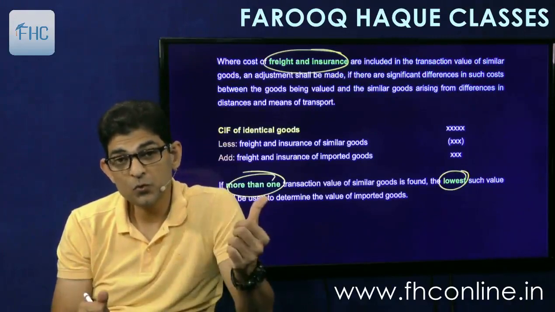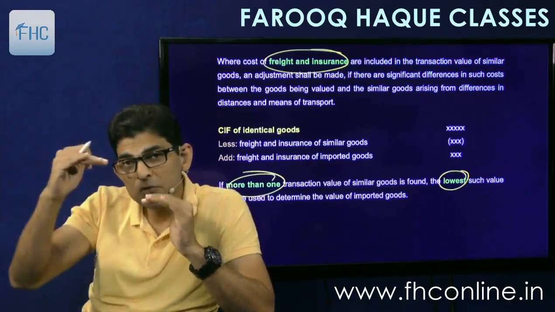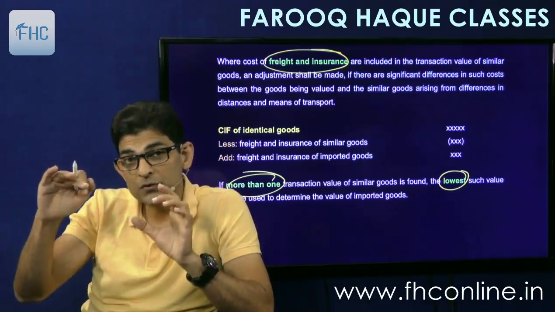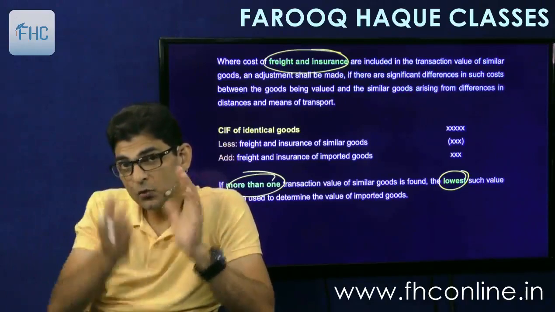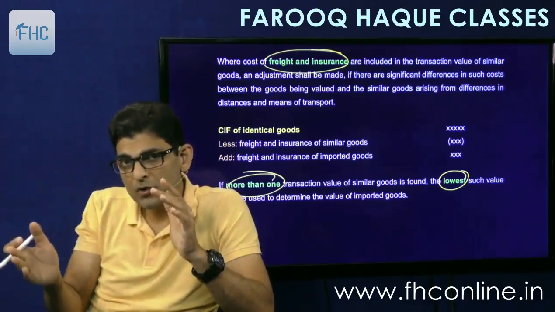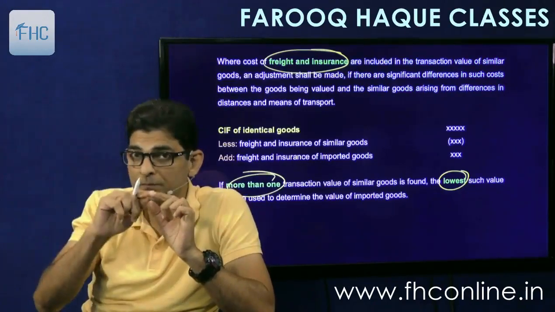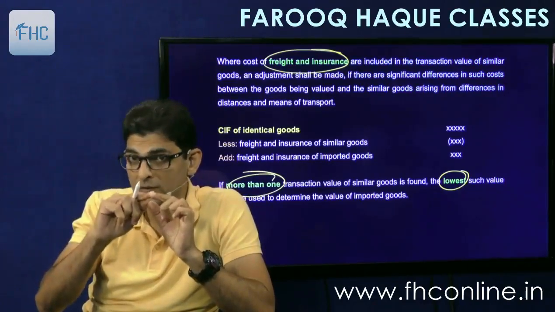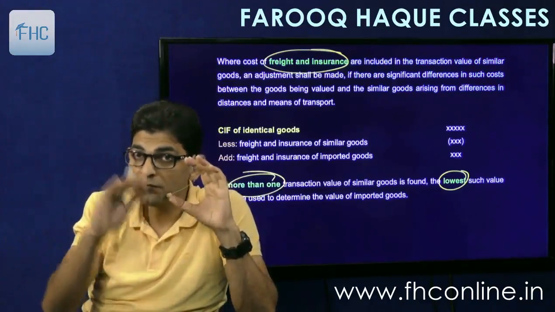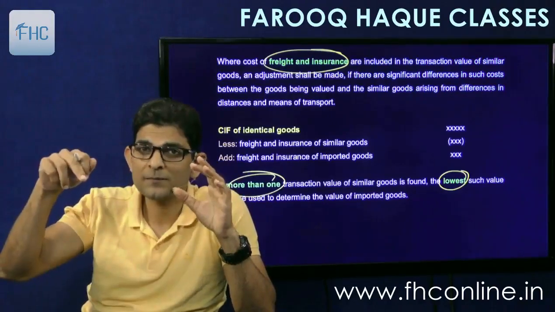Now this lowest rule is to be applied only when more than one value is available at the same commercial level and quantity. Then you use this. So first you apply the quantity rule and the commercial level rule. If there are different imports, we'll find out the one which is closest to us. We'll accept that one. Only one, not the lowest one. So first we'll apply the rule of closeness. If a lot of them are close, then the lowest one.